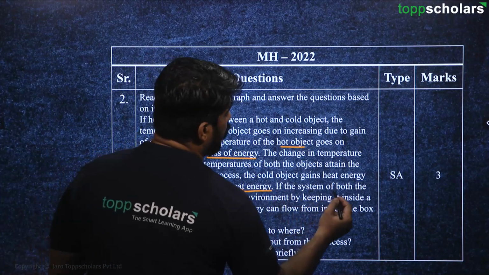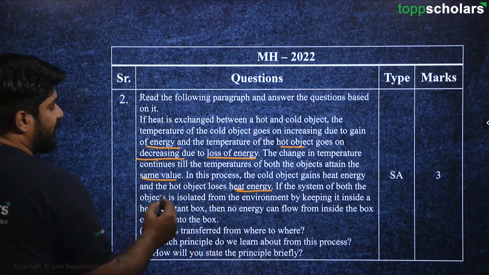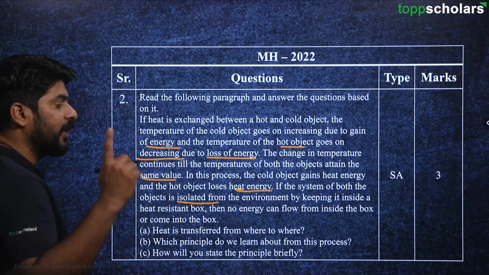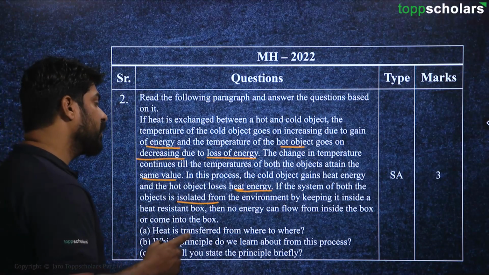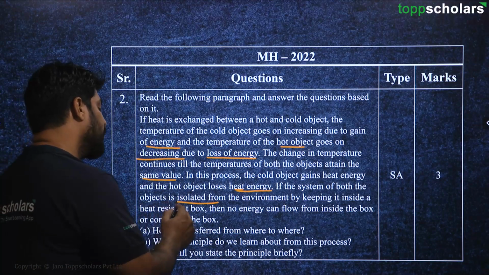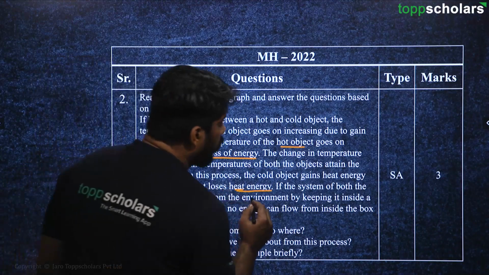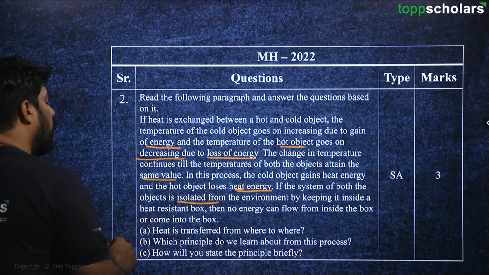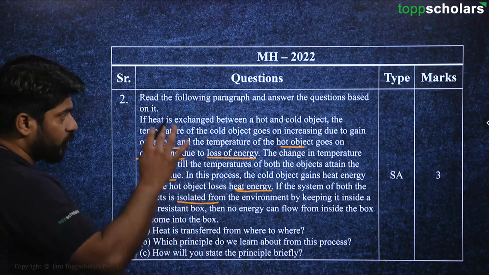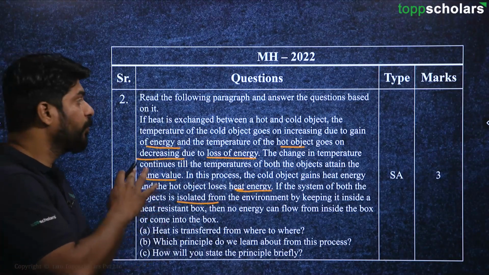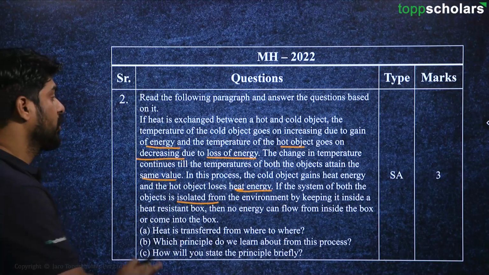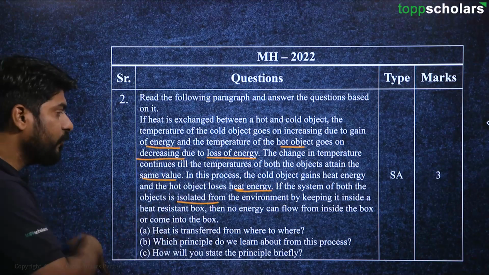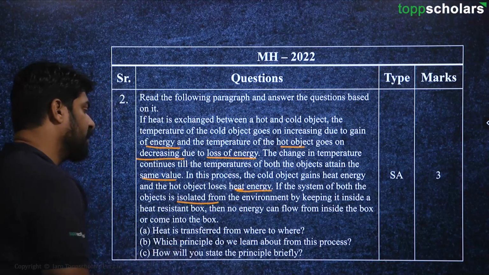If the system of both the objects is isolated from the environment by keeping it inside a heat resistant box, then no energy can flow from inside the box or come into the box. Okay, so it's a paragraph that is given. Okay, now using this paragraph we have to answer some of the questions that are given.